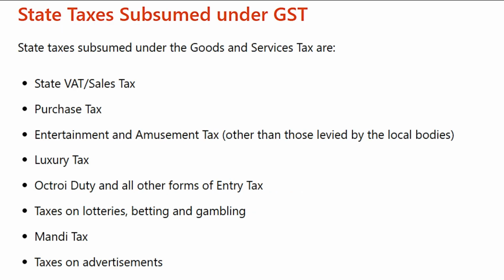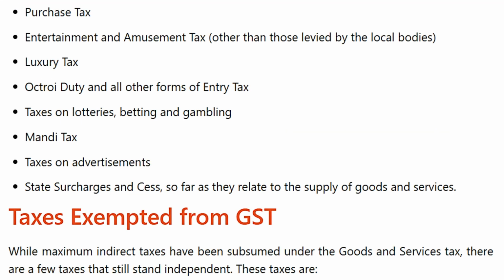State taxes subsumed under GST. State taxes subsumed under goods and service tax are state VAT or sales tax, purchase tax, entertainment and amusement tax other than those levied by the local bodies, luxury tax, octroi duty and all other forms of entry tax, taxes on lotteries, betting and gambling, mandi tax, taxes on advertisement, state surcharges and cess so far as they relate to the supply of goods and services.